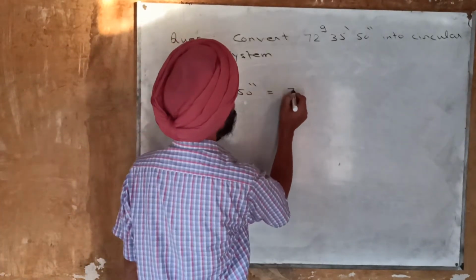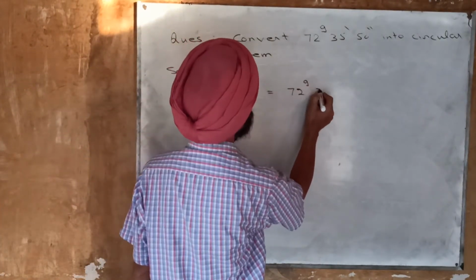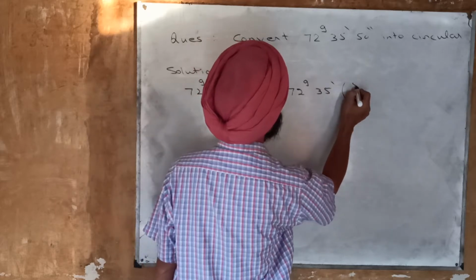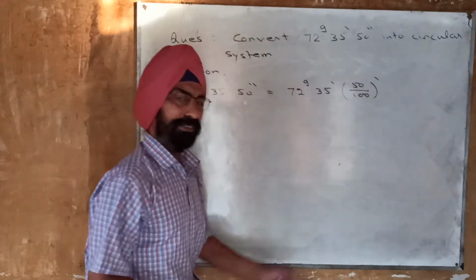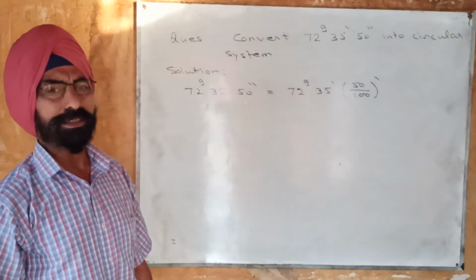So 72 gradients, 35 minutes, 50 seconds is equal to, first we will convert these seconds into minutes, and this time we will have to divide by 100, because 1 centesimal minute is equal to 100 centesimal seconds. So it will become 72 gradients, 35 minutes, 50 upon 100 minutes, and 50 divided by 100, we know that it is 0.5.